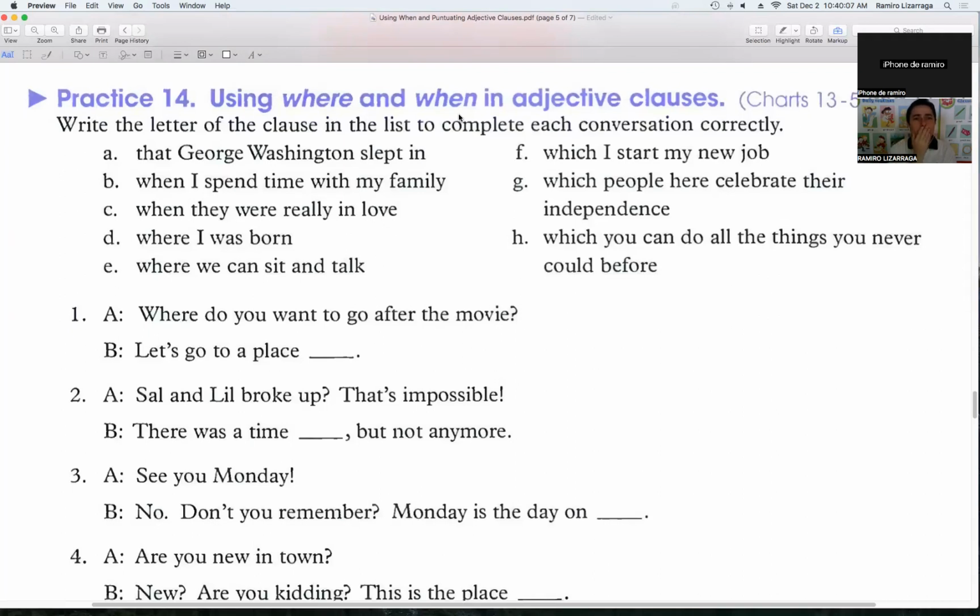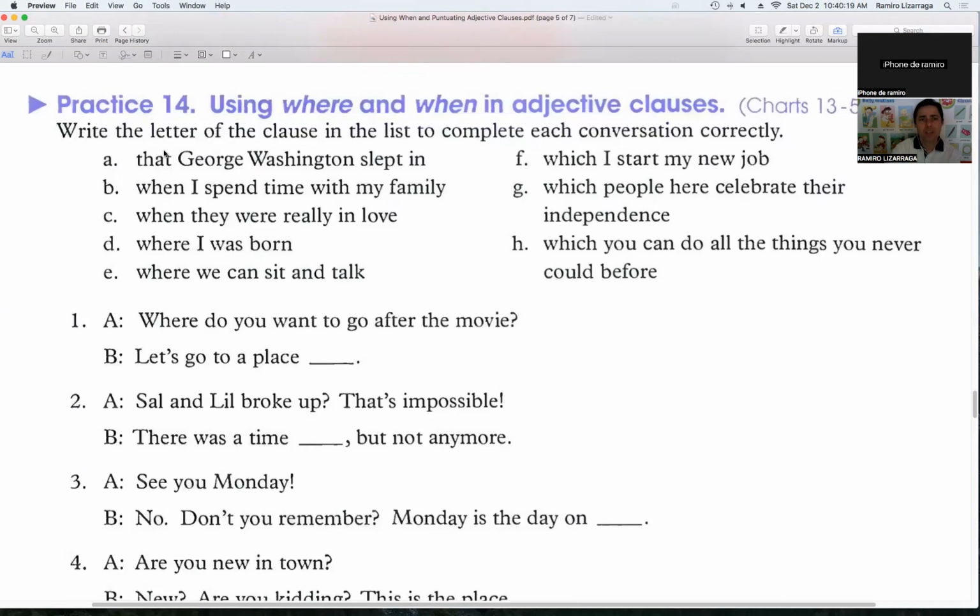Let me see. Where is it? Write the letter. It's here. Write the letter of the clause in the list to complete each conversation correctly. Oh, just the letter. So I have to write the letter. Only the letter. Let me see. Write the letter of the clause in the list to complete each conversation correctly.